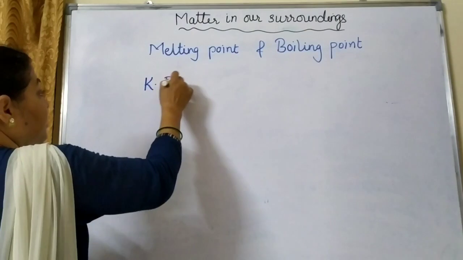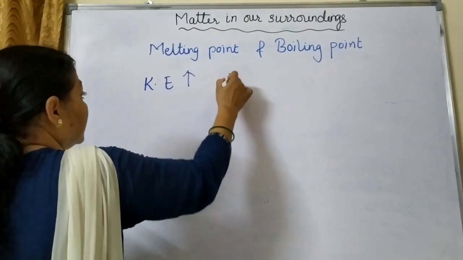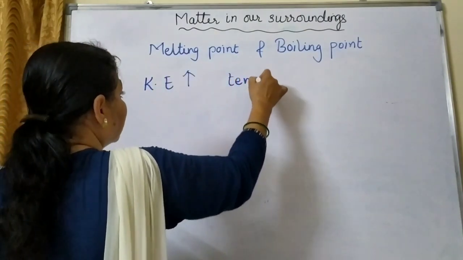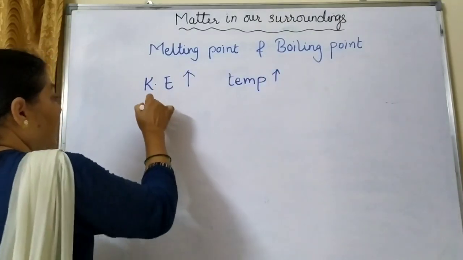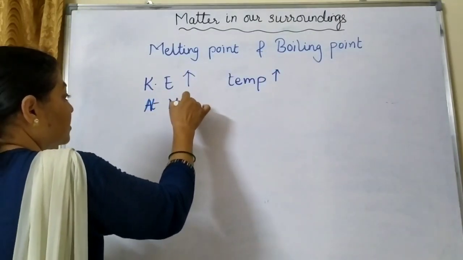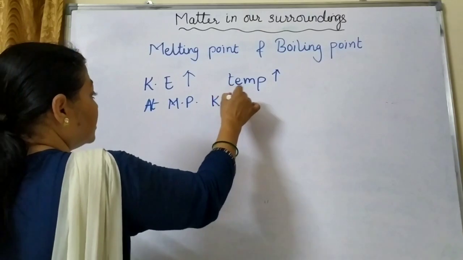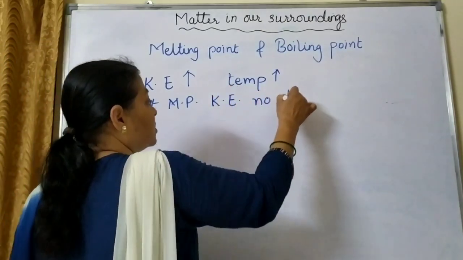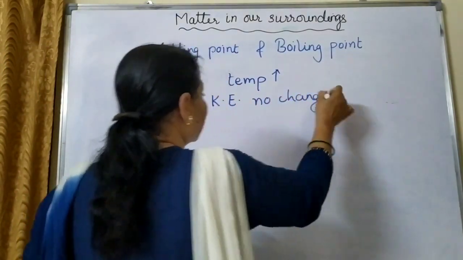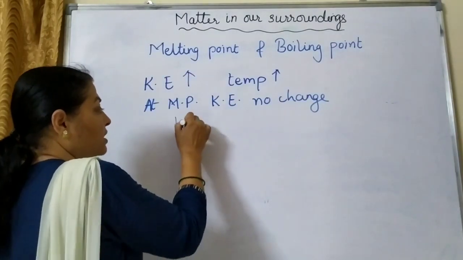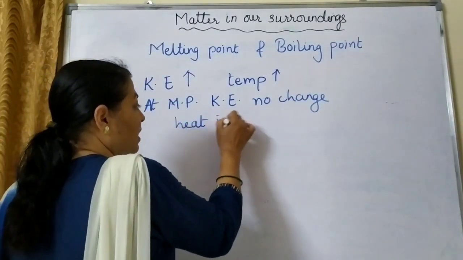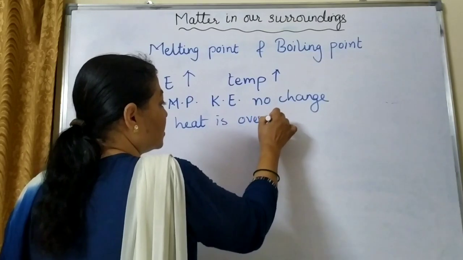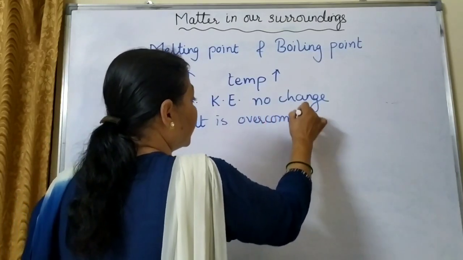Means kinetic energy increases, temperature also increases. At melting point, kinetic energy, no change. What is happening then? Heat is overcoming force of attraction.